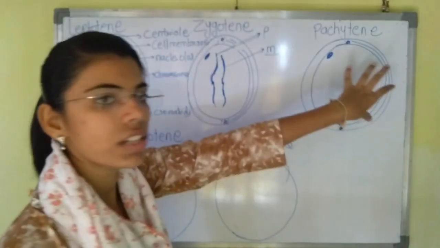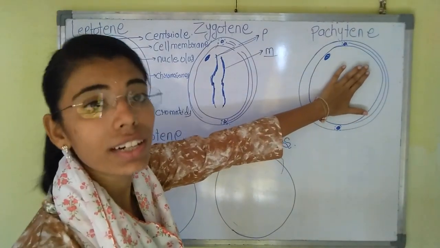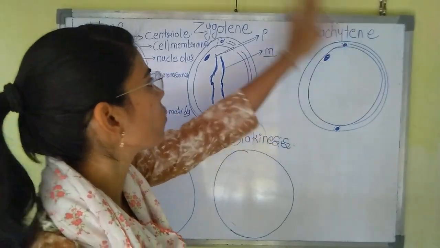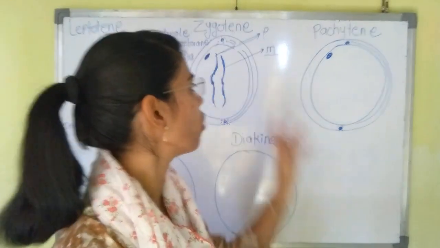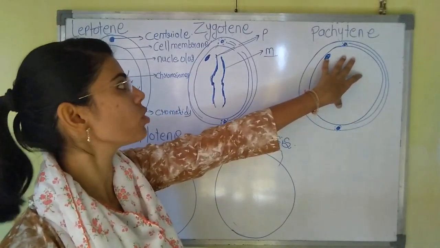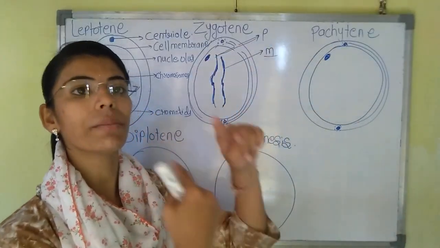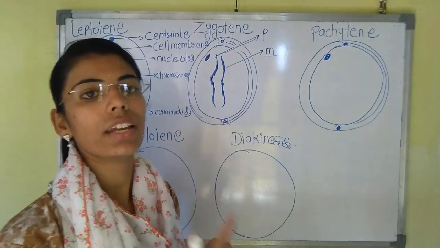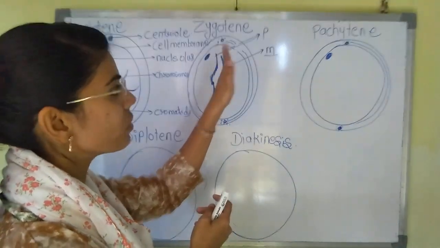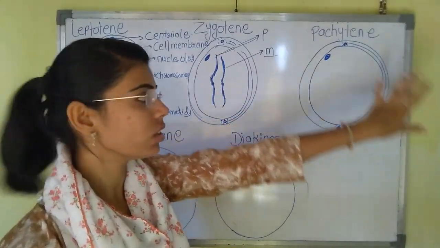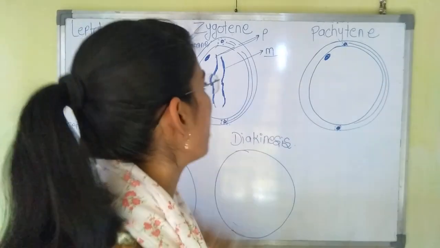Now, what will happen in the pachytene? Here, crossing over will take place, the crossing over of the homologous chromosomes. What will happen here? These homologous chromosomes will pair, and the coiling of the homologous chromosomes will take place. It is called crossing over. We will see how it occurs.